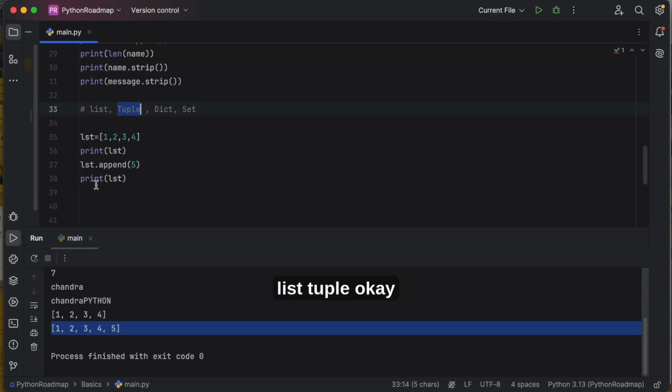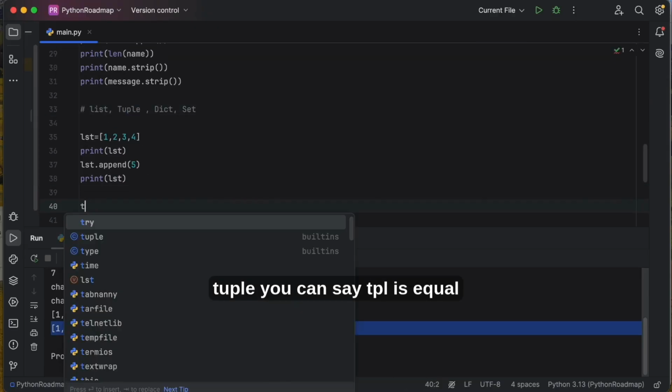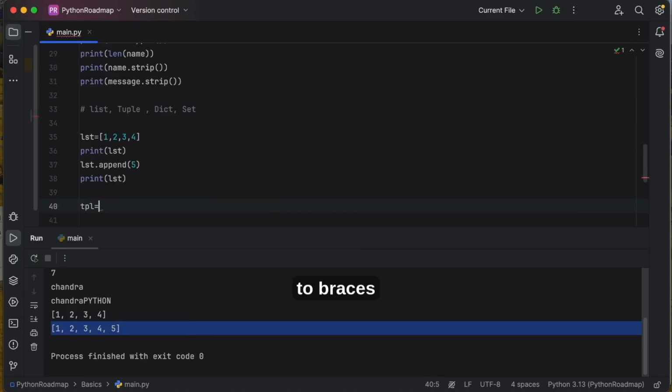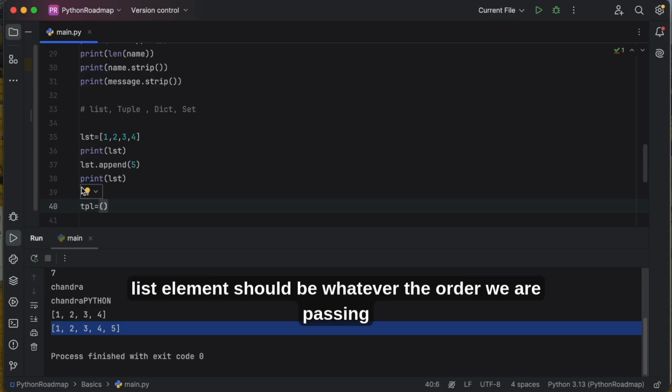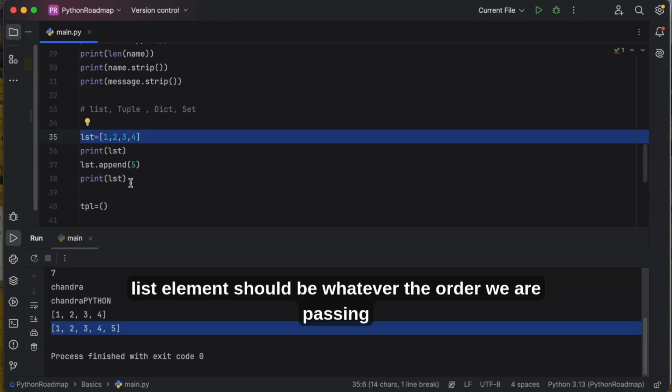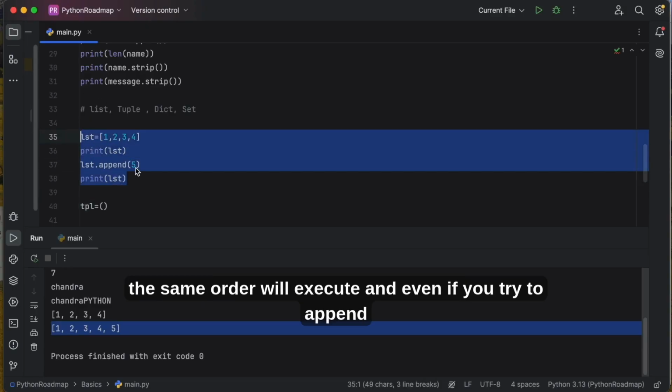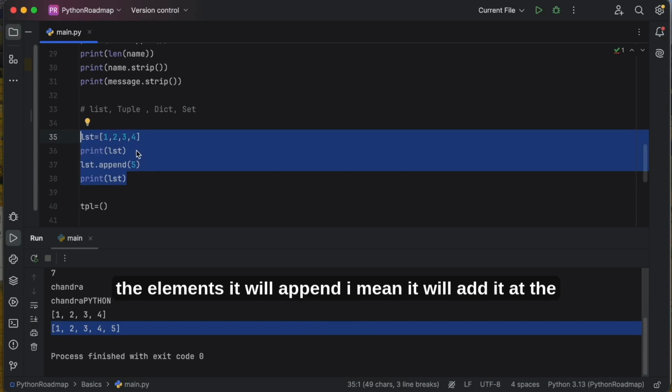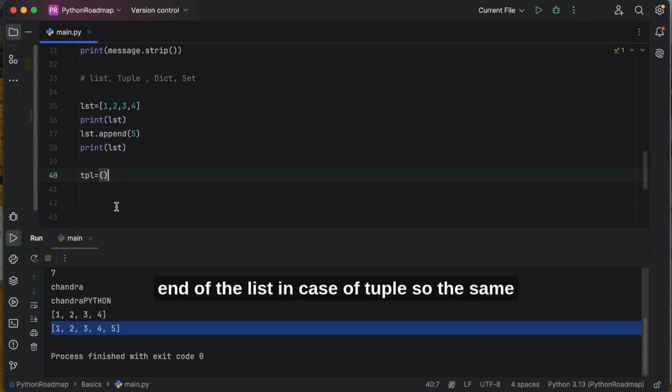Tuple, we can say tpl is equal to braces. So I want to have the tuples. In a list, whatever order we are passing, the same order will be kept, and even if you try to append elements, it will add them at the end of the list. In case of a tuple, the same order will be maintained, and a tuple is immutable, because once it is assigned we cannot change that value.